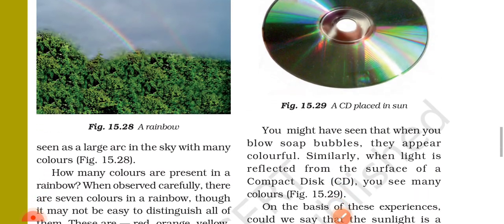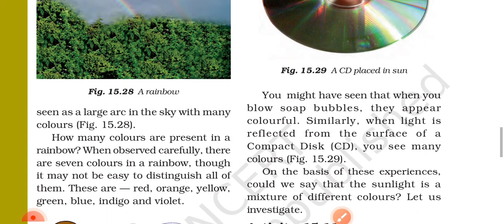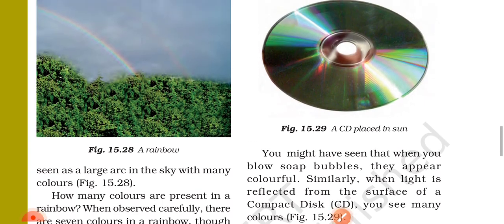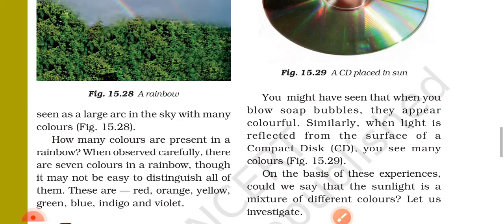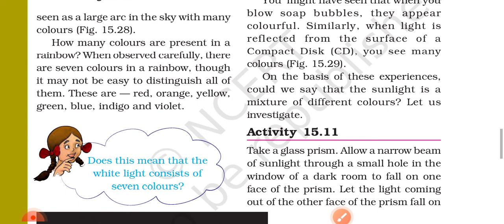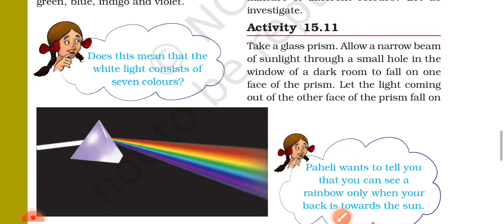You might have seen that when you blow soap bubbles, they appear colorful. Similarly, when light is reflected from the surface of a compact disk, you see many colors. Figure 15.29. On the basis of these experiences, could you say that sunlight is a mixture of different colors? Let us investigate. Activity 15.11.